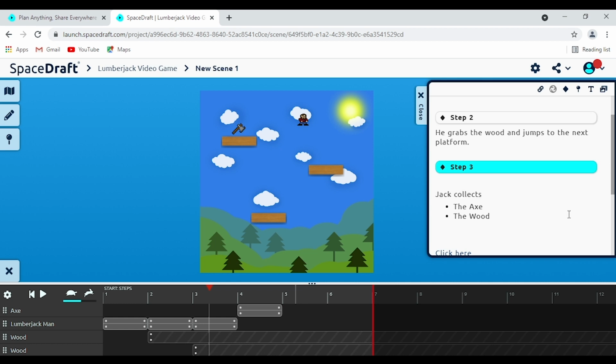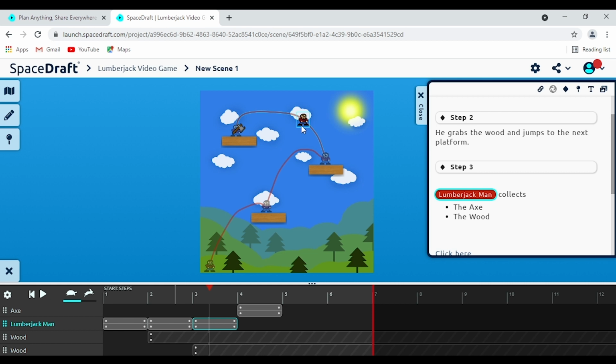Another fun feature, if you want to specifically make reference to some of your pins, is this: let's just delete this here. If we click on this little pin button up here, we can tag our individual pins. So we've got our lumberjack man here. We can click on that pin and it pops up here, which is certainly cool, isn't it? So now when we click on this, it's going to highlight the pin there. Let me show you it again. It brings up the pin, showcasing the movement that it's going through and draws your attention towards it. So this way too, if you want to make sure there's no confusion, if someone goes, well, who's Lumberjack Man? They can click on that and they'll see exactly what you're referring to.